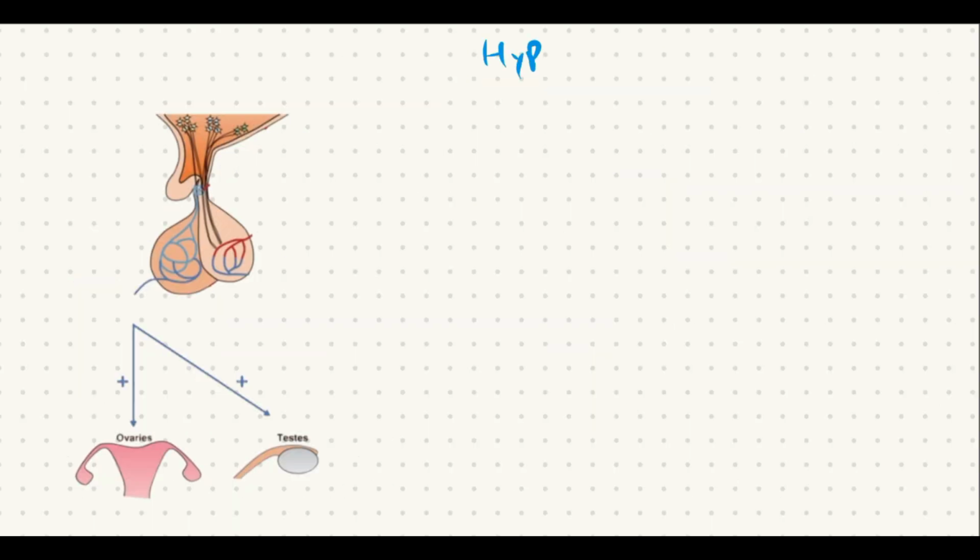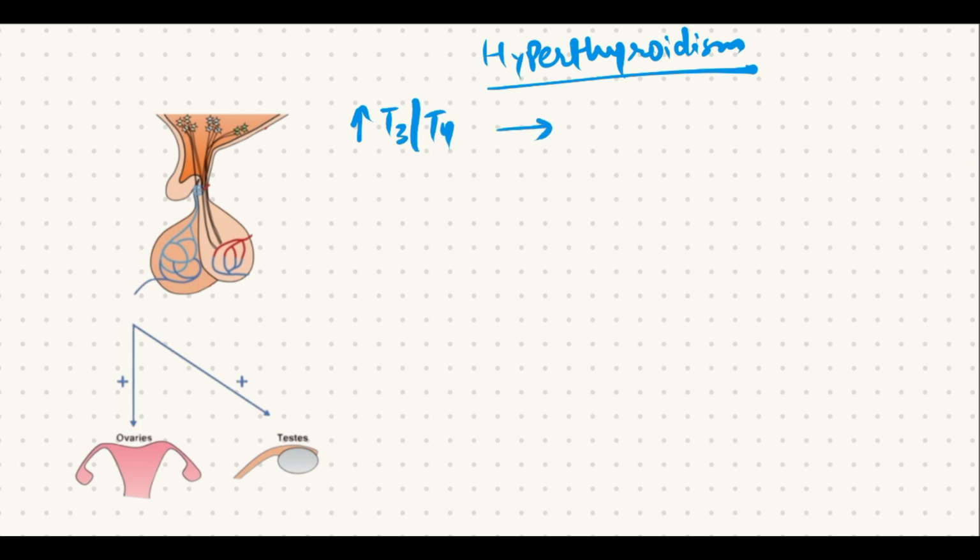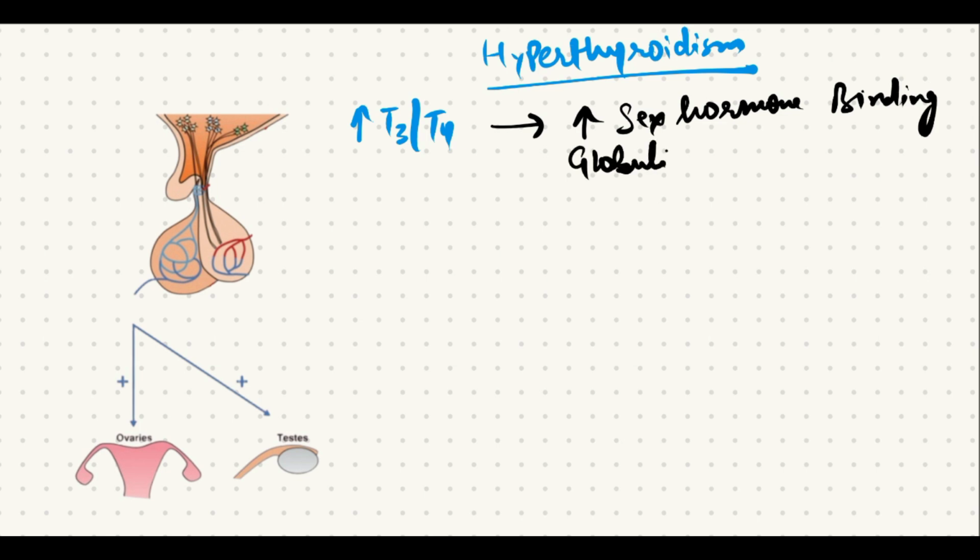In case of hyperthyroidism, there is an increase in T3 and T4 level. Increased thyroid hormones result in increased production of sex hormone binding globulins. And this increased production of sex hormone binding globulins results in a decrease in the free level of sex hormone.